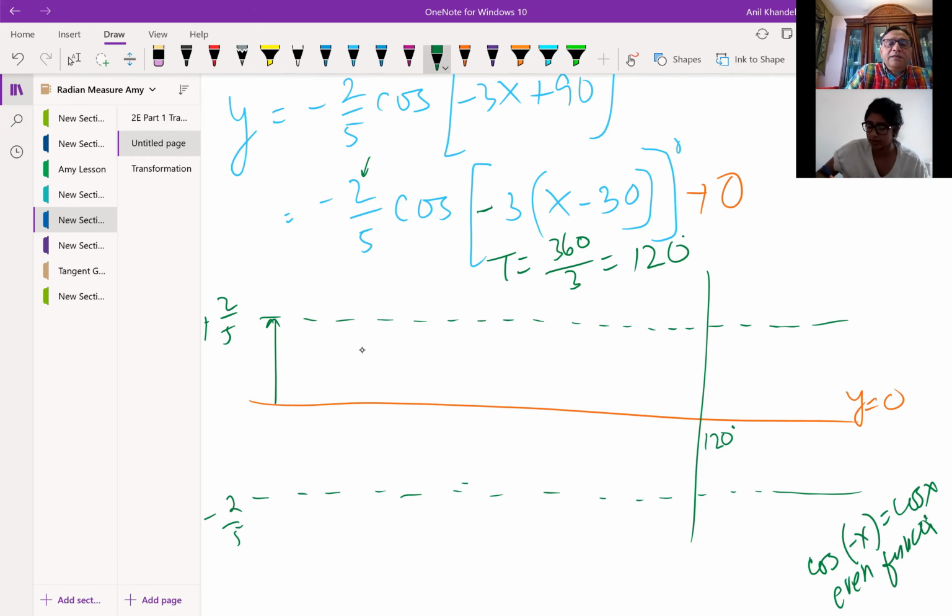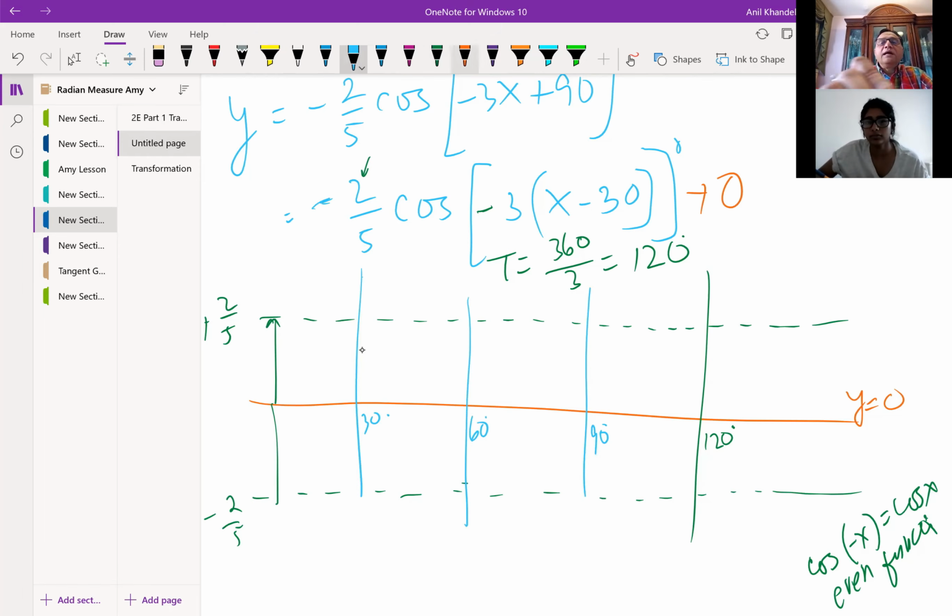First, let me make the frame. My frame is from here to there. Within this frame, I have to draw my cos function. I will add the phase shift of 30 degrees later. Now in the frame, this is 120, so in my scale, half of this will be 60, and that will be 30. It's all approximate, but fair enough for our drawing. The cos function with a minus means reflection, and therefore I'm going to start from the bottom.